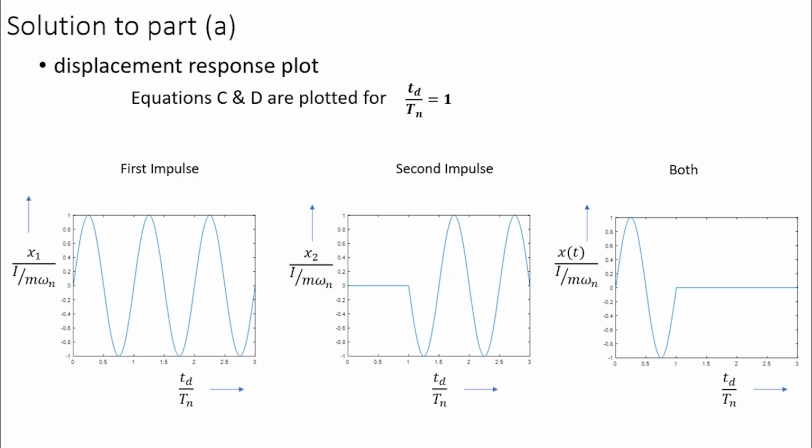So we get 0 oscillations. The response is 0 beyond Td. When time is less than Td, the total response is equal to the first impulse response. But after Td, the response is 0, because the responses due to both cancel out each other.